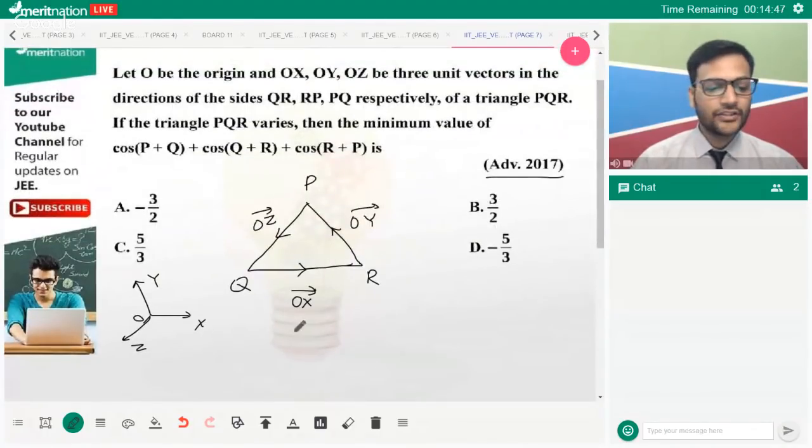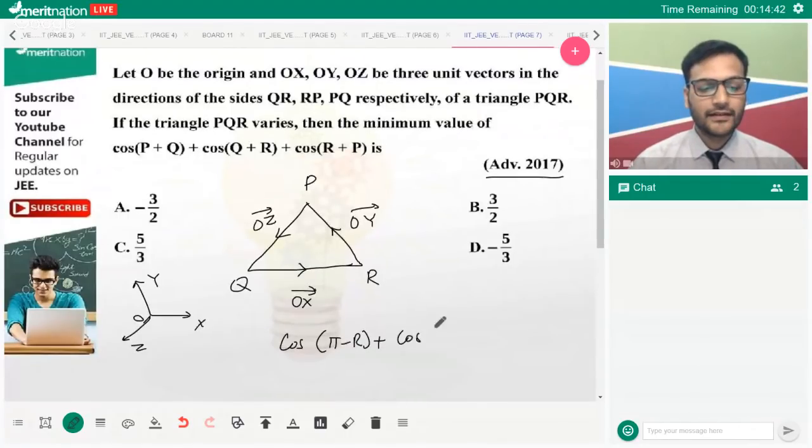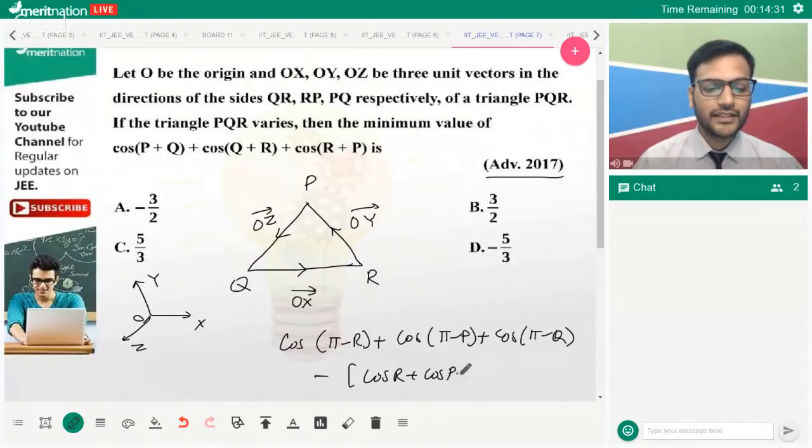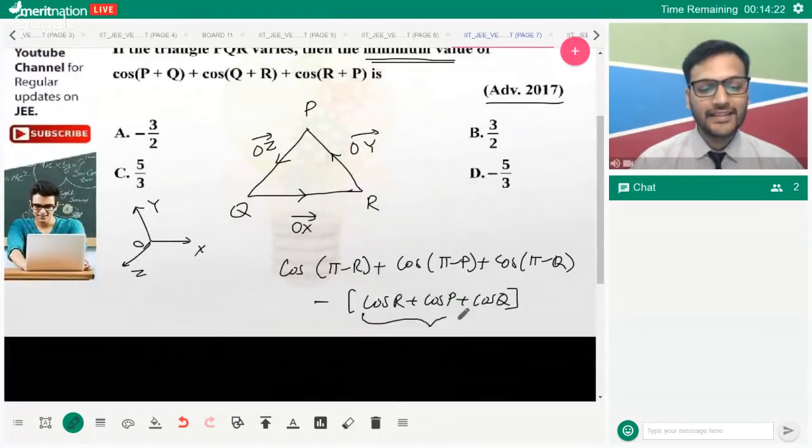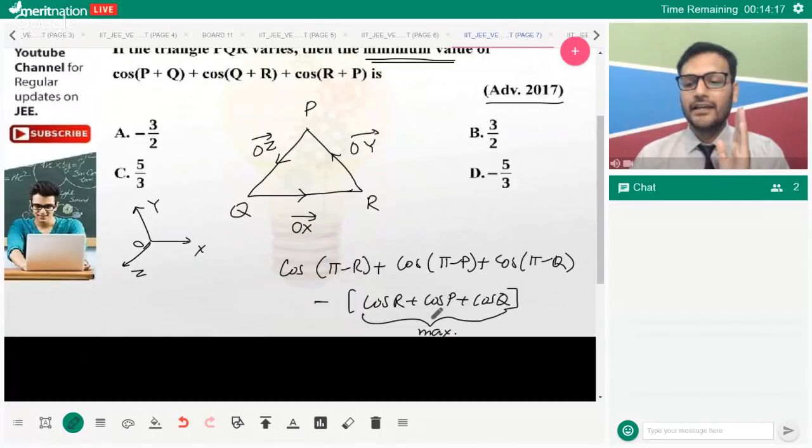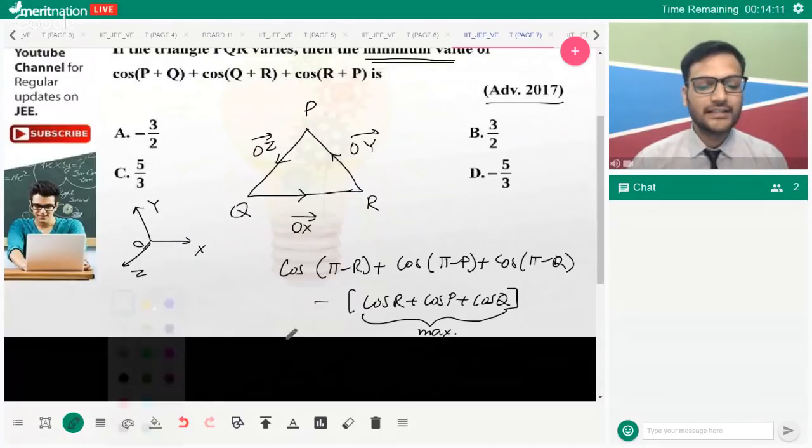See, cos of p plus q can be written as cos of pi minus r. Cos of q plus r can be written as cos of pi minus p. And this can be written as cos of pi minus q, which is negative of cos r, cos p, cos q. You need to figure out the minimum value of it. Minimum value of this will be when this is maximum, because a negative number is being incorporated. And cos A plus cos B plus cos C for a triangle ABC will be maximum only when the triangle is an equilateral triangle. So maximum implies equilateral triangle.